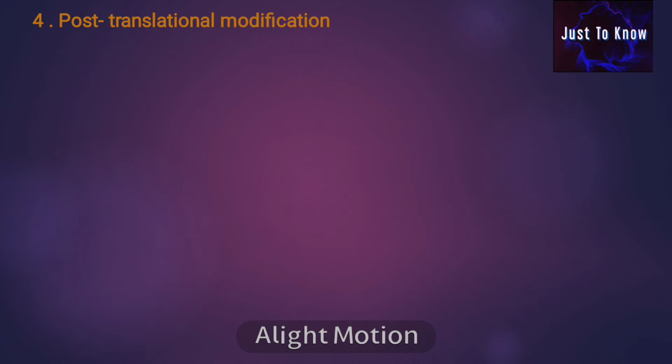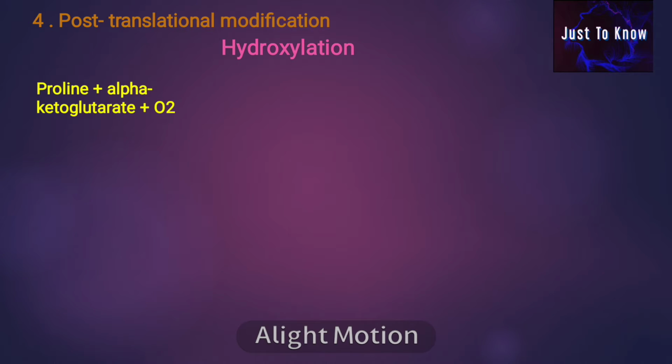Post-translational modification. The two main post-translational modification steps include hydroxylation and glycosylation. Hydroxylation. The amino acid proline plus alpha-ketoglutarate in the presence of oxygen is hydroxylated by the enzyme proline hydroxylase to give hydroxyproline and succinate with the release of carbon dioxide.